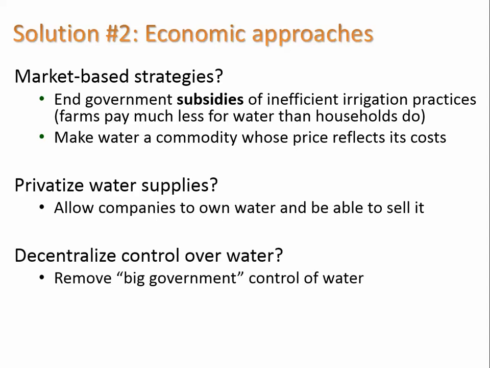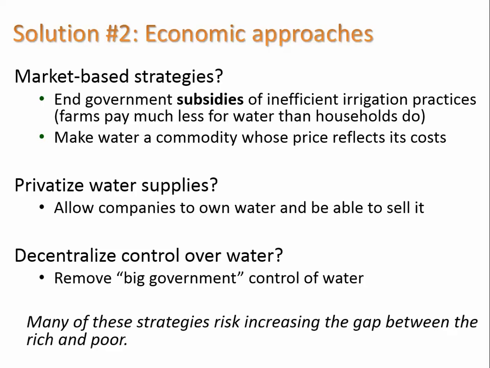And maybe decentralizing the control over water, removing big government control of water. Some people feel like that could allow a more efficient management of the water. But many of these strategies risk increasing the gap between the rich and the poor. Once you go into talking about privatizing things, often it means that corporate heads are making more money, or corporations in general, and the people who are having to buy that water are having to spend more than their usual amount.